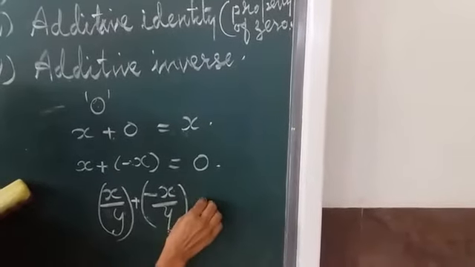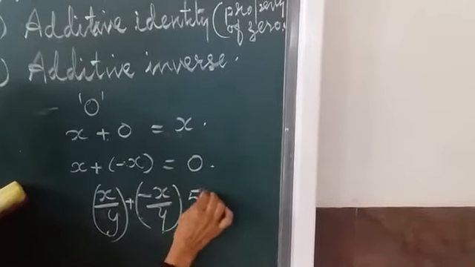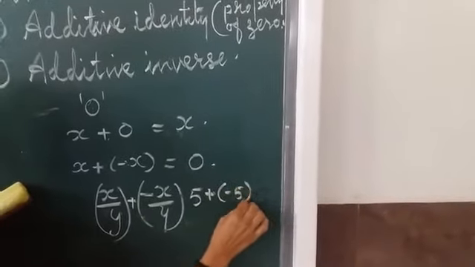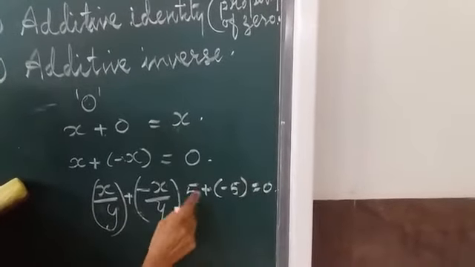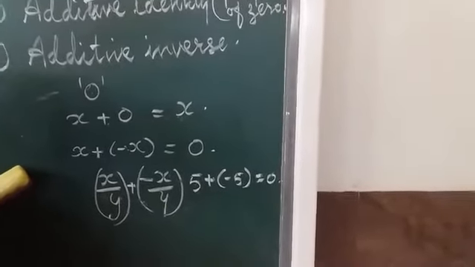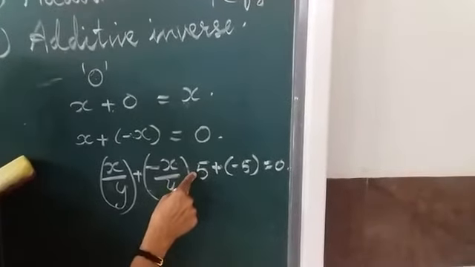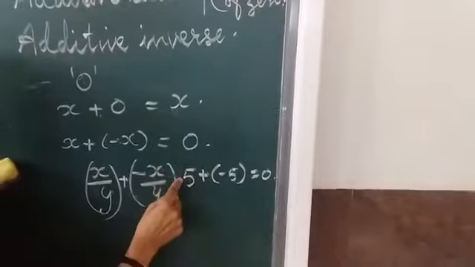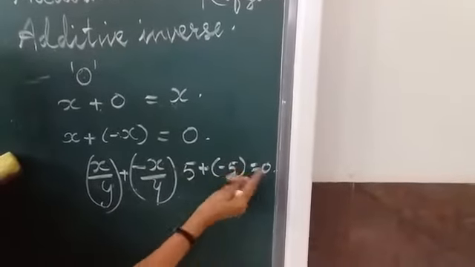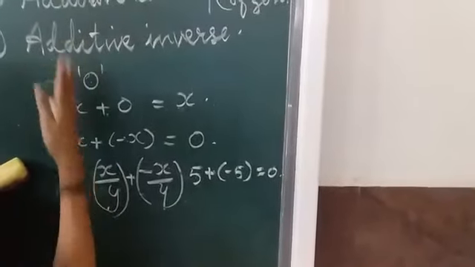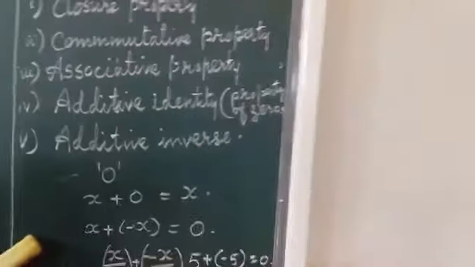Now let us apply to numbers. 5 plus minus 5 is equal to 0. You know, one positive and one negative gives us 0. So minus 5 is called the additive inverse of 5. In other words, positive 5 is called the additive inverse of negative 5. So these are the different properties of addition.